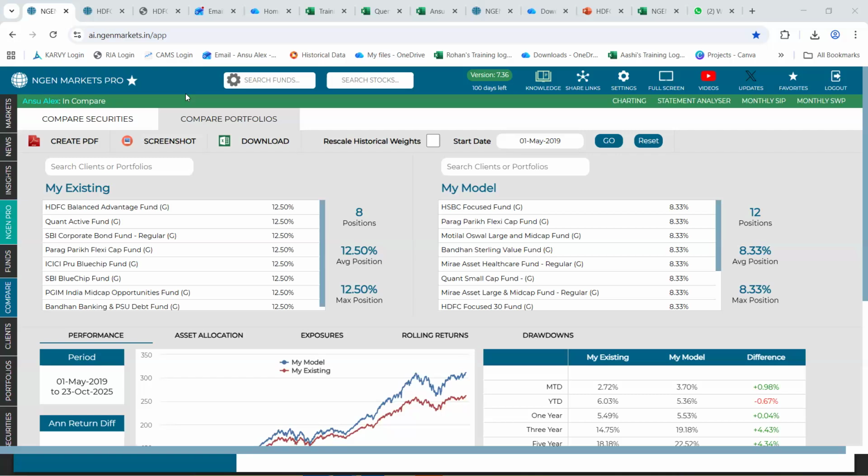And from my model portfolio, we can pick any, like aggressive or fund of fund or conservative, anyone I can choose. Yes, correct. Okay.